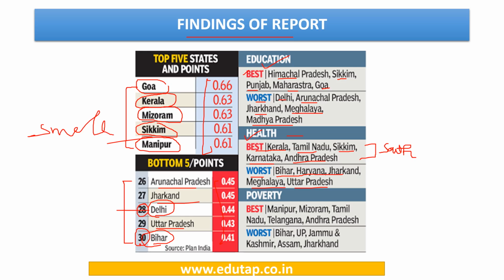For the third parameter, poverty, we have best performing states where the poverty is less as compared to other states. These are Manipur, Mizoram, Tamil Nadu, Telangana, and Andhra Pradesh, while the worst performing states are again Bihar, UP, Jammu and Kashmir, Assam, and Jharkhand.